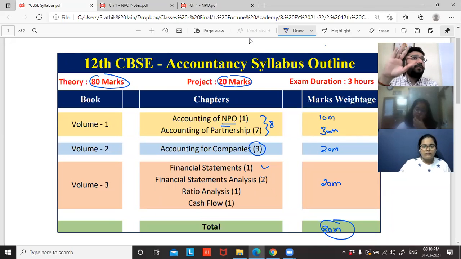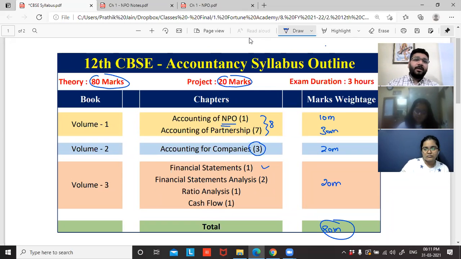With whatever I understood so far, I feel that every school has started with NPO only now. I think only one school has started with partnership. Don't worry, we'll soon reach partnership, because after NPO my next target is partnership. So I'll soon come and catch your train. Done? Any other doubts with regard to the syllabus so far? Clear? Any queries, guys, girls?